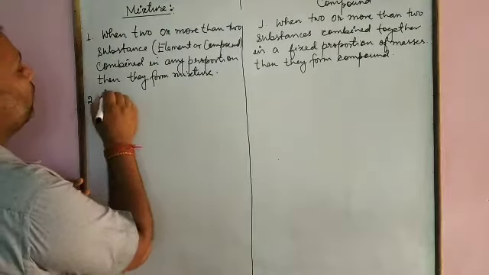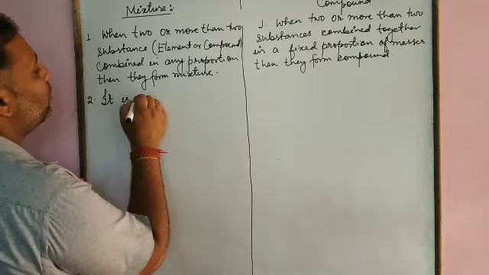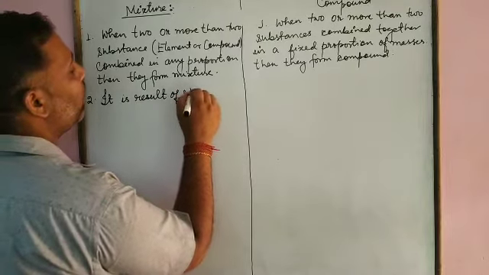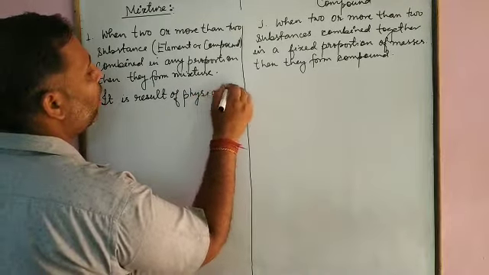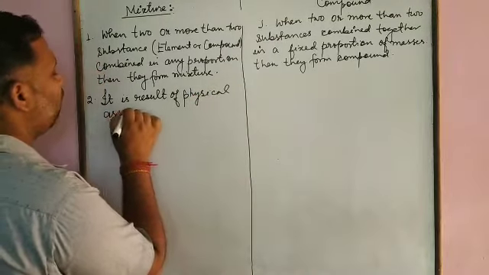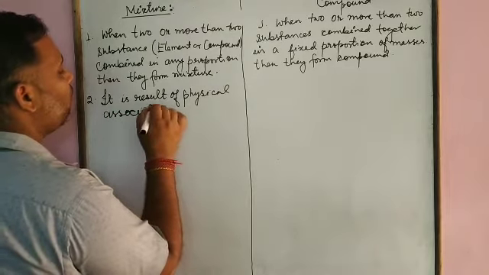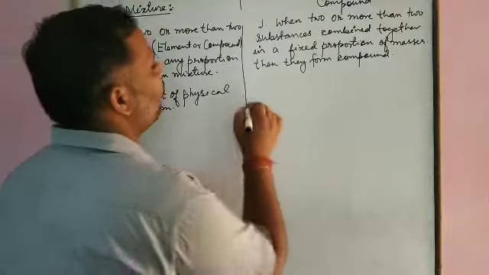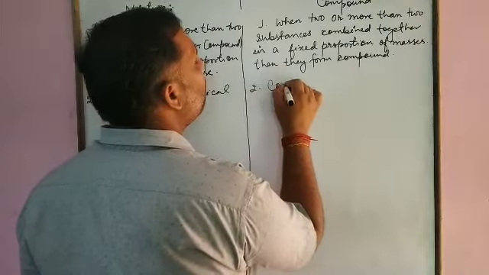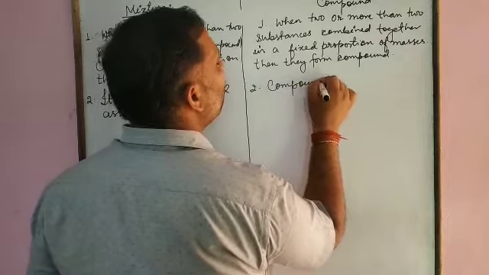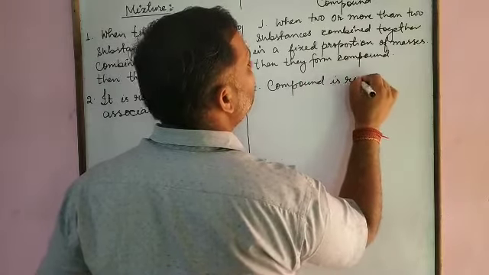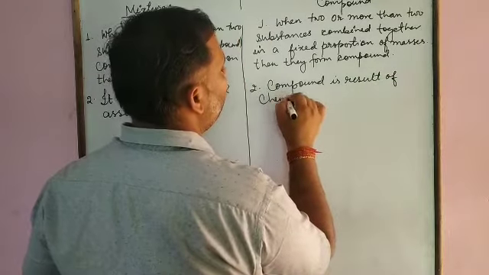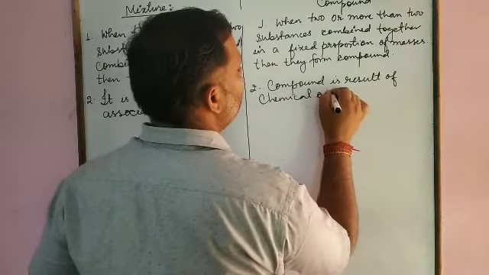Mixture is the result of physical association, whereas compound is the result of, what? Chemical combination.